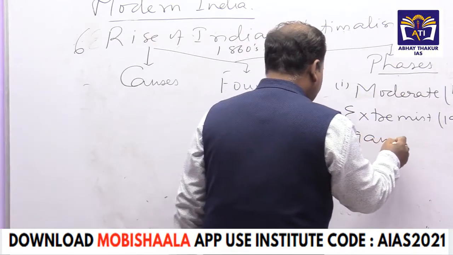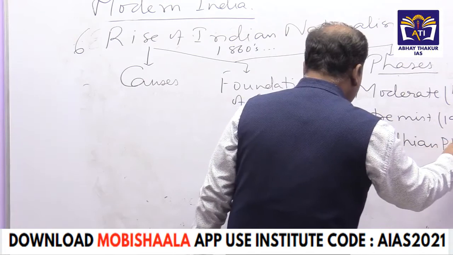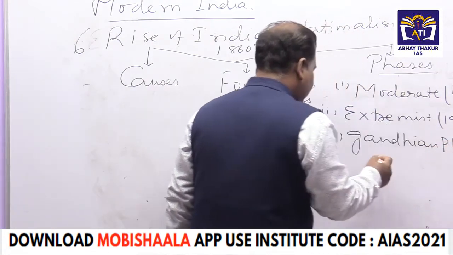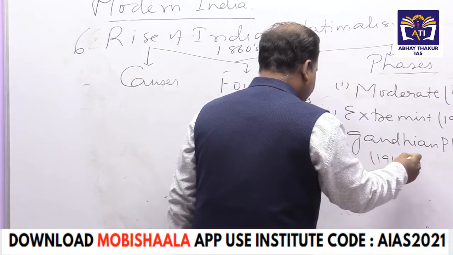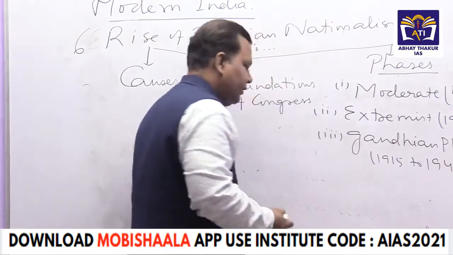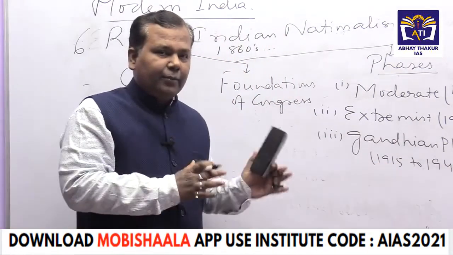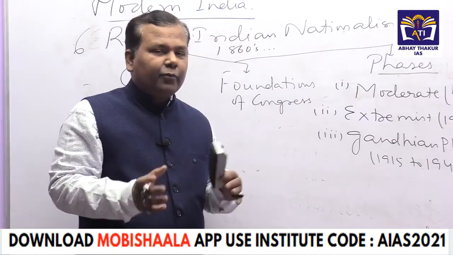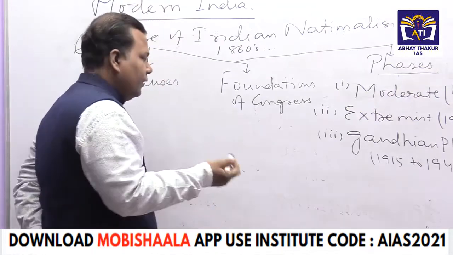Like last year, one question came: examine the thoughts of Gandhiji on Indian society, 1915 to 1947. Because here I'll also cover the coming of Gandhiji and the debate related to the coming of Gandhiji. Was it politically planned or not, for the mains aspect.